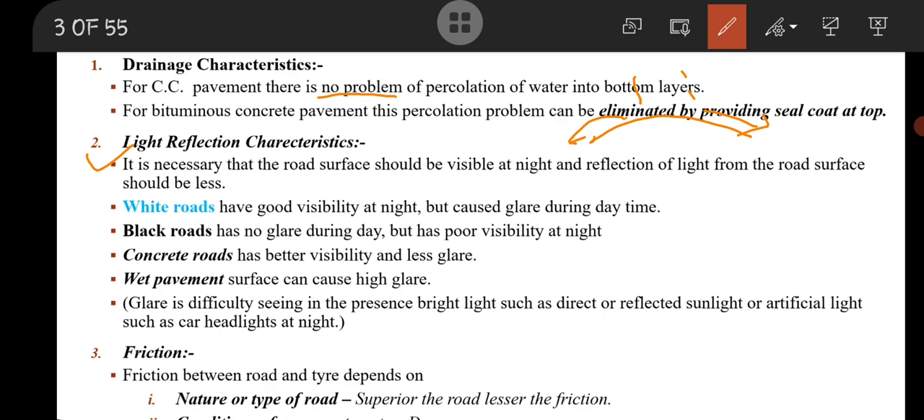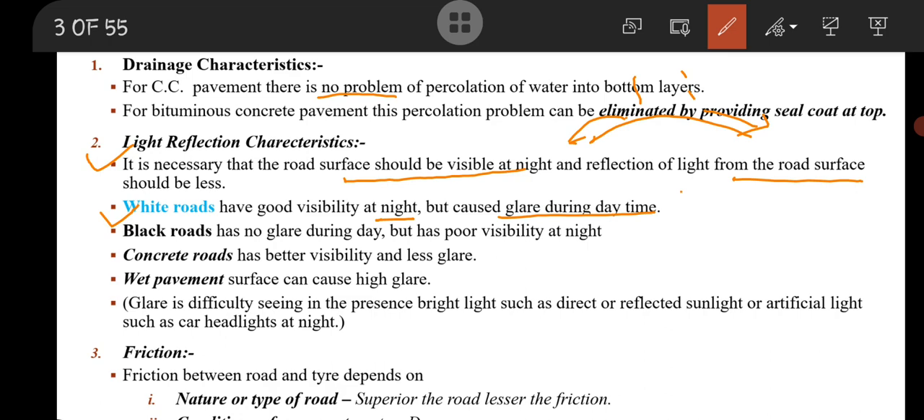So it is necessary that the road surface should be visible at night and reflection of light on the road surface should be less. If this is a white road, meaning a concrete road, it has good visibility at night but causes glare during the daytime. That means in a concrete road the glare of light in daytime is more, but at night time it will be visible well.